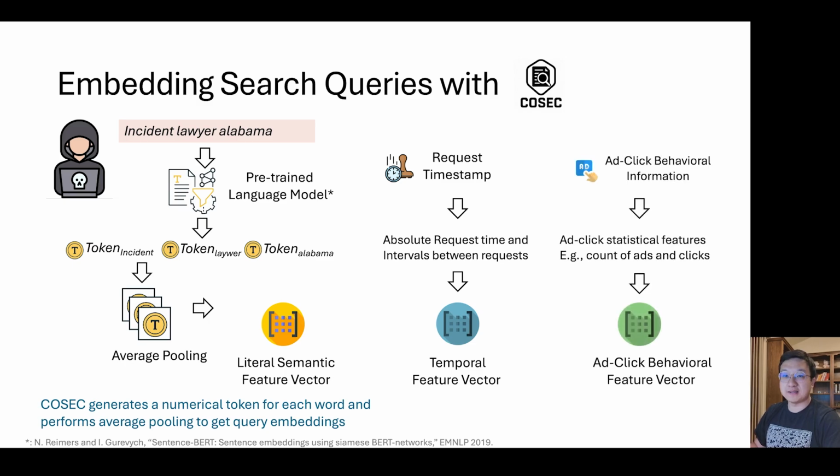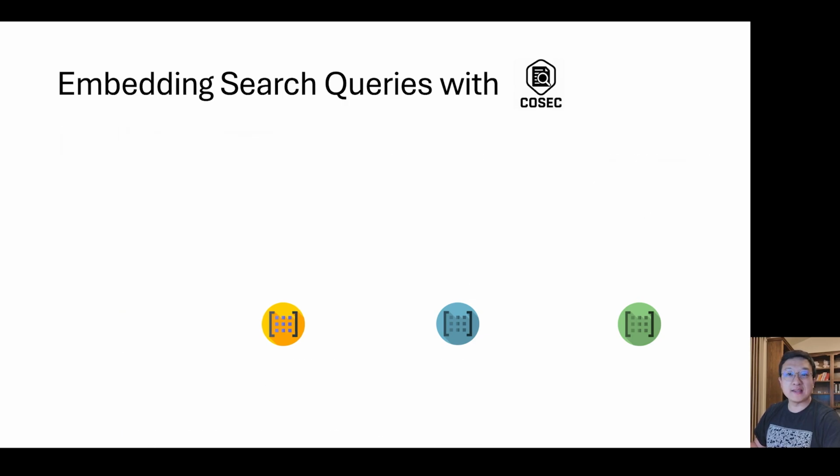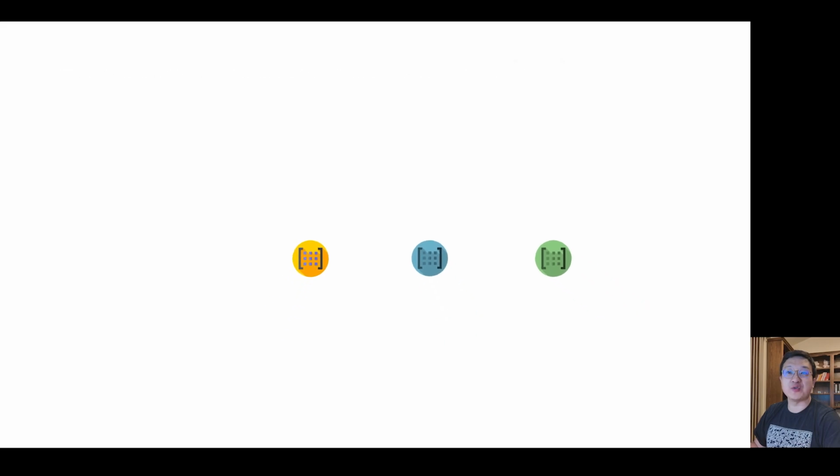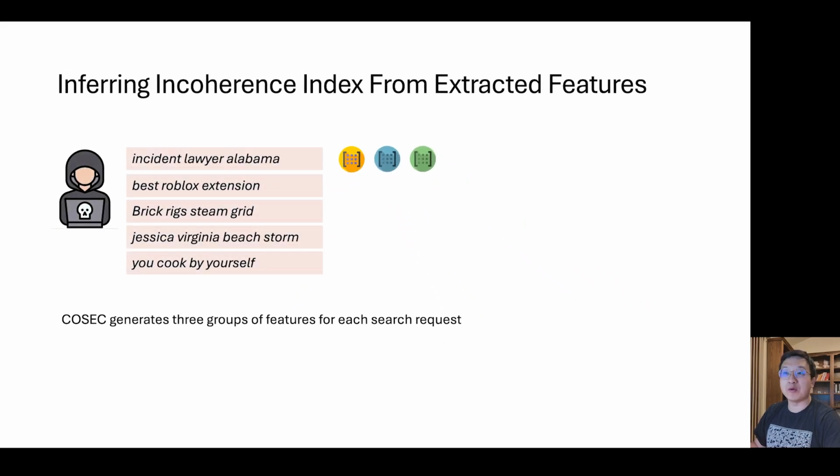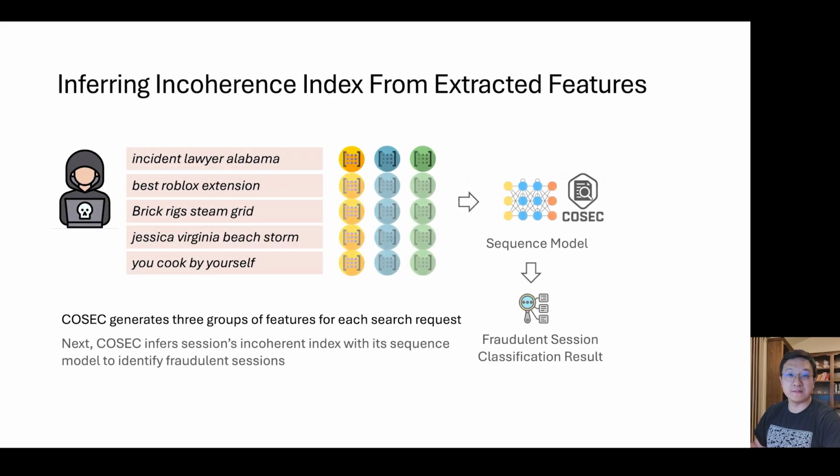Last but not least, COSAC takes the ad-click behavior information and extracts statistical features such as the count of ads, clicks, and revenues as the ad-click behavior feature vector. As COSAC extracts the three different feature vectors for each request, this procedure is applied to all the requests in a session. After that, COSAC's sequence model takes the feature vectors from all these requests in sequence and derives the final fraudulent session classification result.